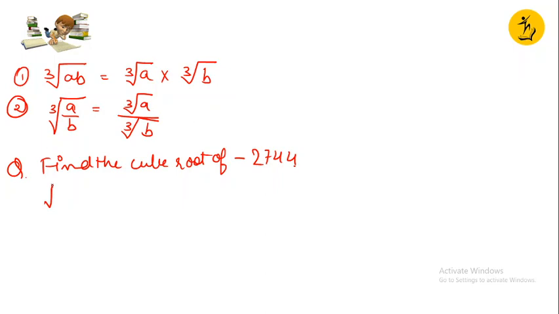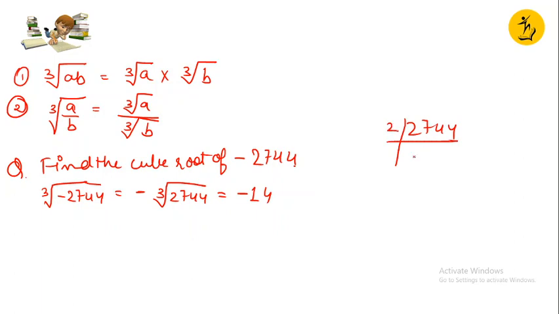Cube root of minus 2744 means what? I can write it like this: minus cube root of 2744. The minus sign would be there, and the cube root of 2744 is 14. You can calculate it through prime factorization.